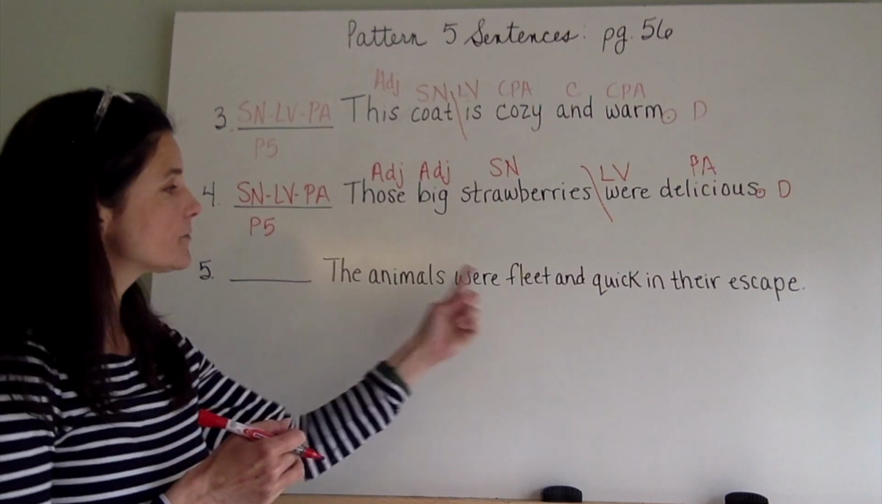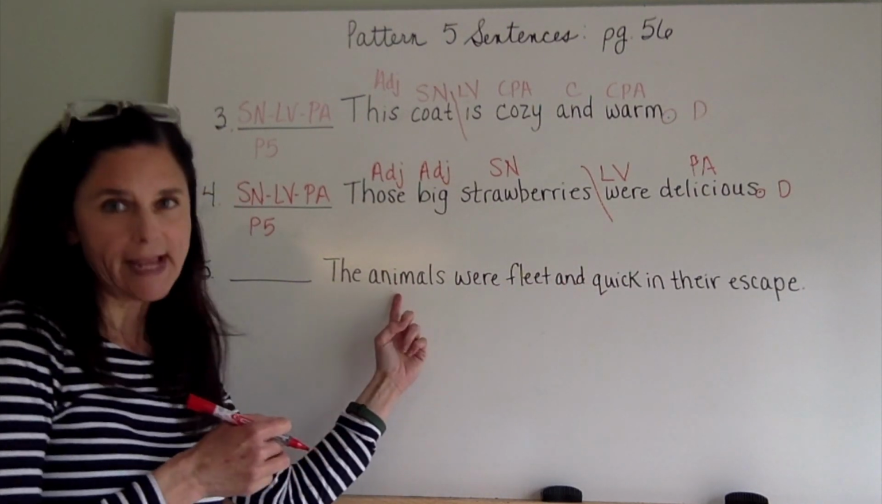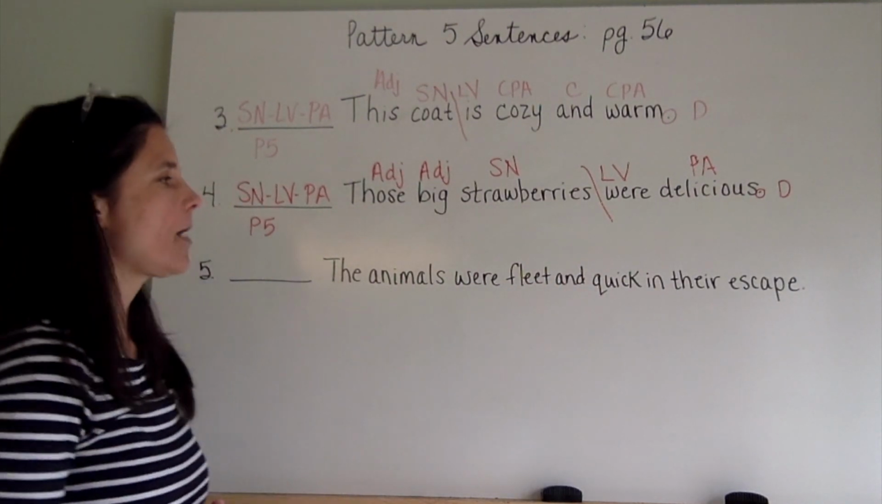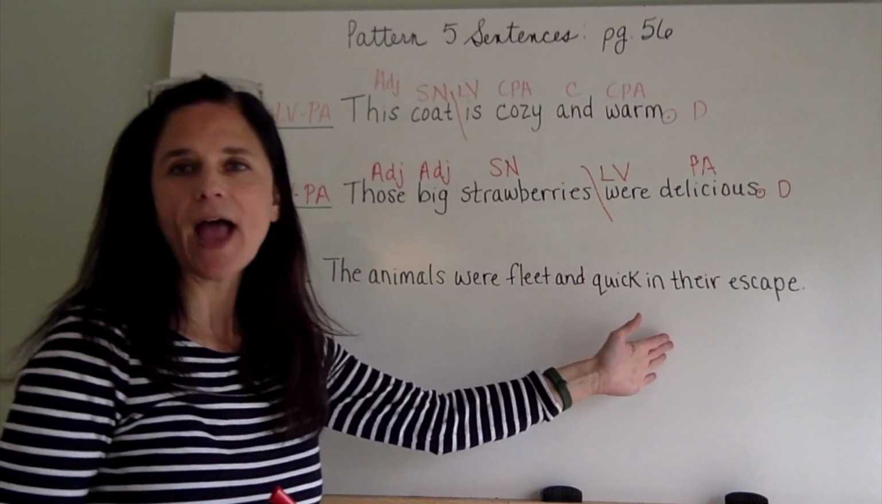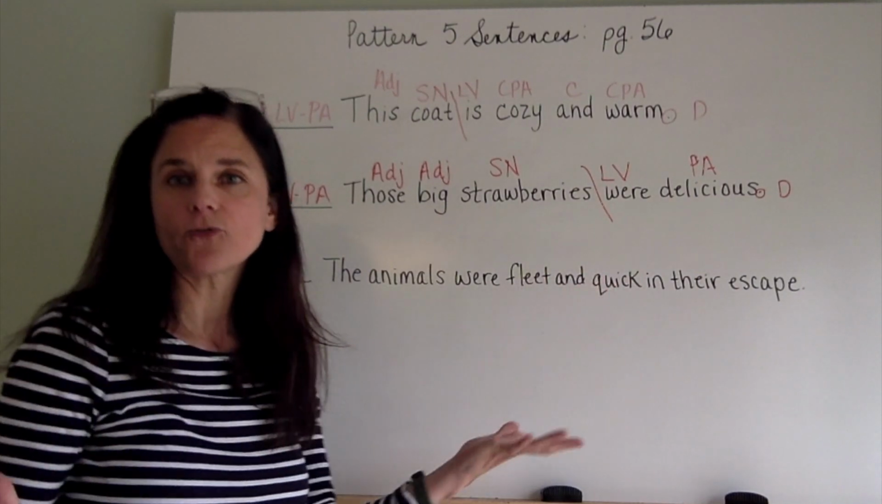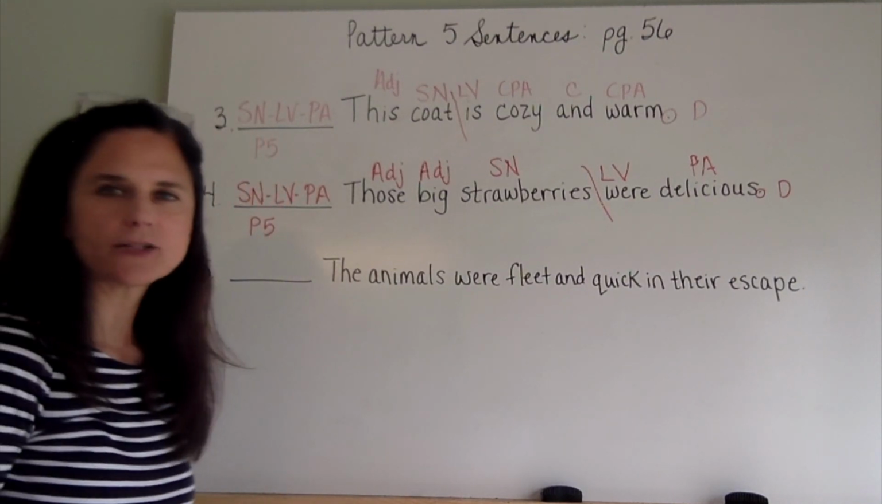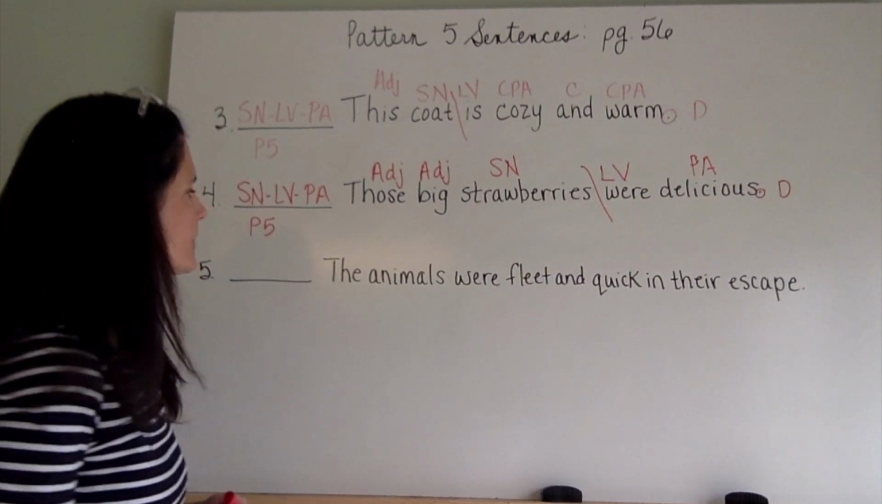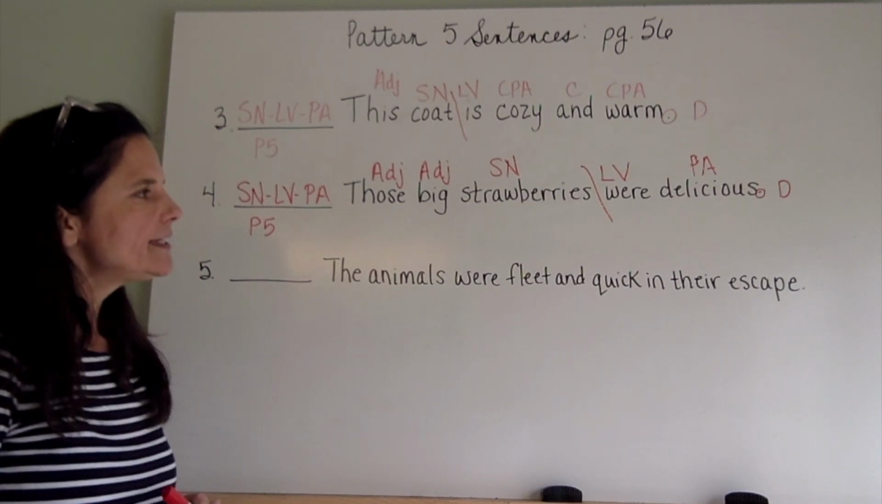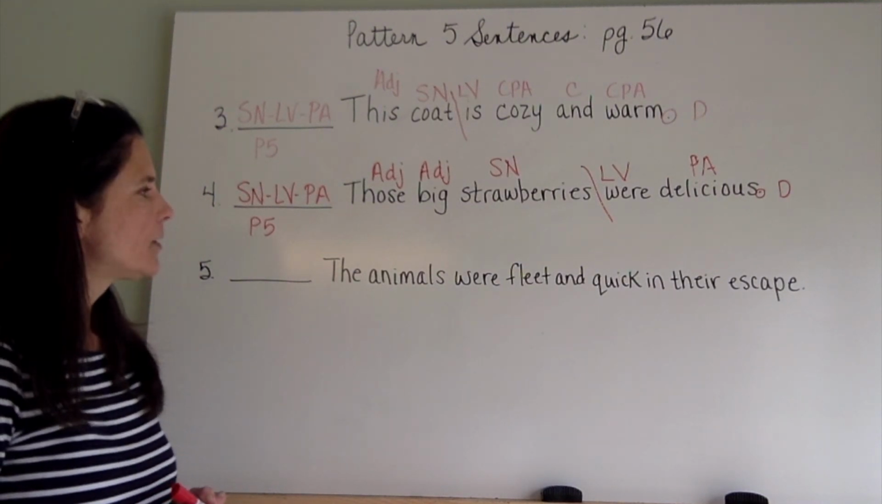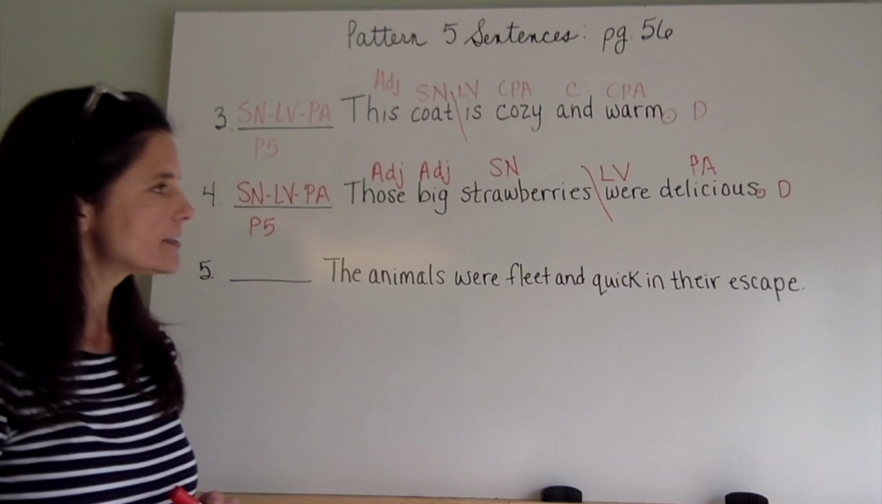Hopefully you'll see right off the bat that there are 2 words that describe the animals. So that's going to be a compound predicate adjective. And now we also have a prepositional phrase finally as well. Let's go through the question and answer flow for number 5. The animals were fleet and quick in their escape. What were fleet and quick in their escape?